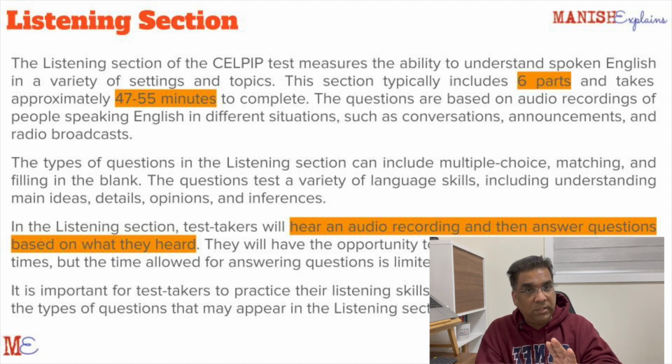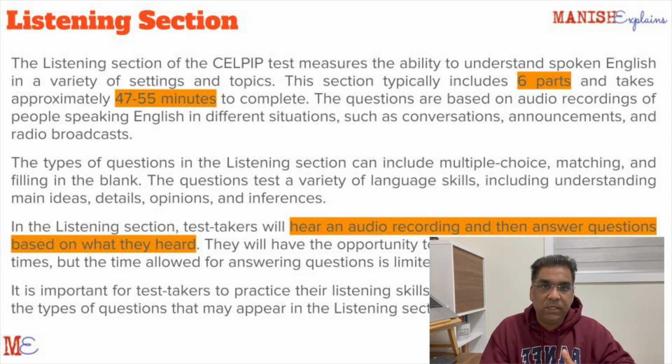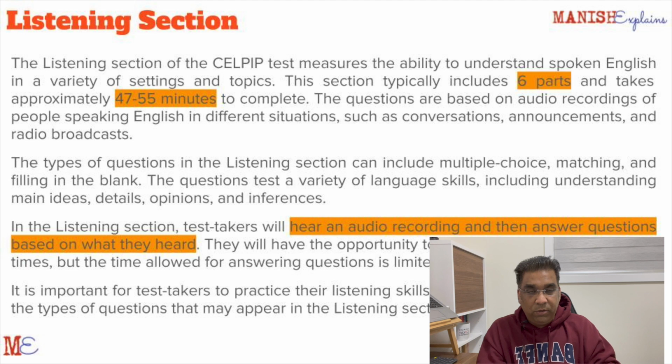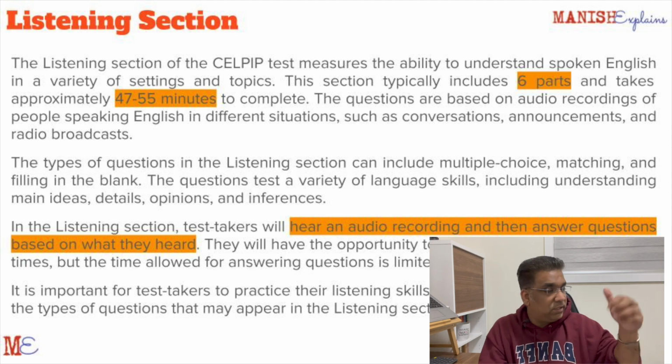Remember, some parts of the audios are linked. So audio 1, audio 2, audio 3 can be linked. So after a section is finished, don't just remove the conversation out of your mind. There would be some parts of the conversation which will be in your mind, in your RAM, I would say. It will be in your RAM even if it's not on your note. You might miss taking note on a particular section, but when you read the question, you will remember from memory that yeah, this was discussed in the conversation. I didn't take a note, but I can still answer that. Be conscious that your RAM needs to be there for 55 minutes. Don't just keep on clearing it.